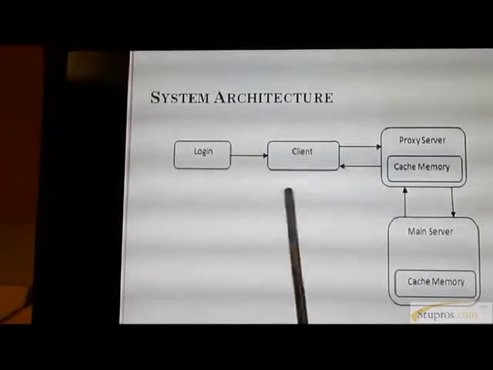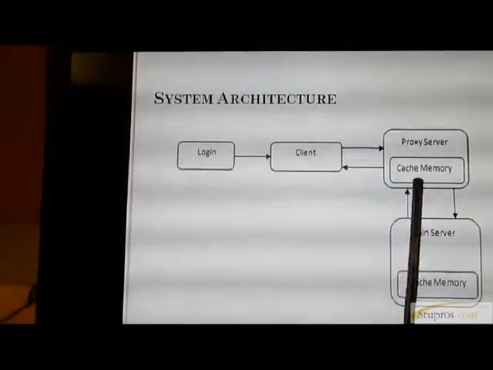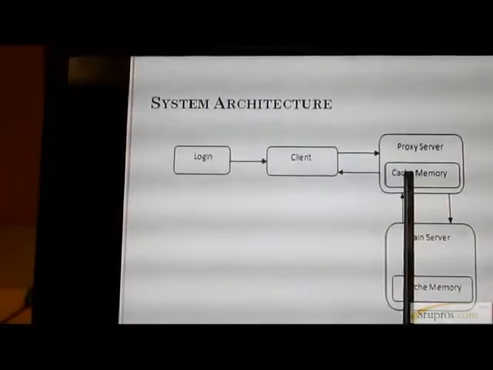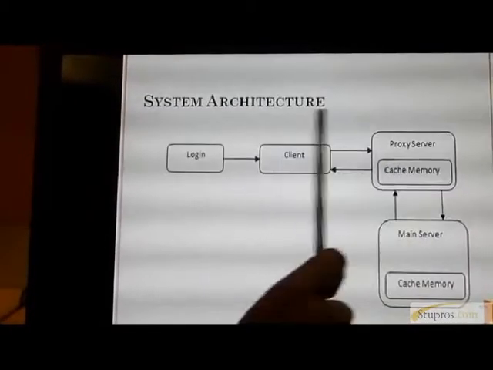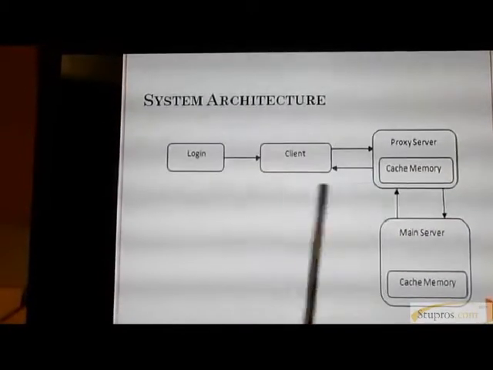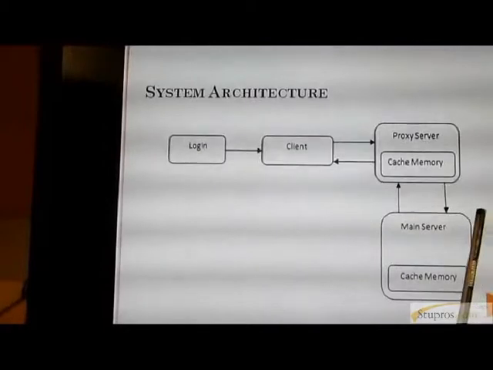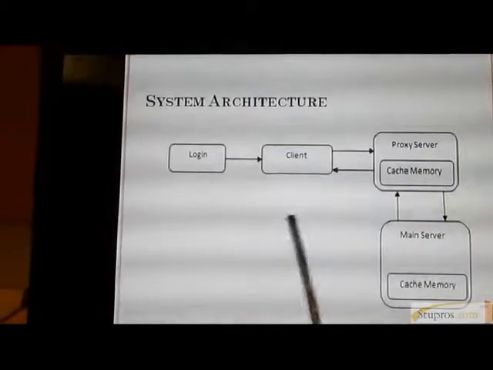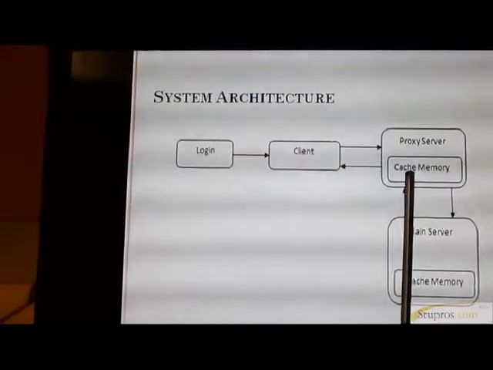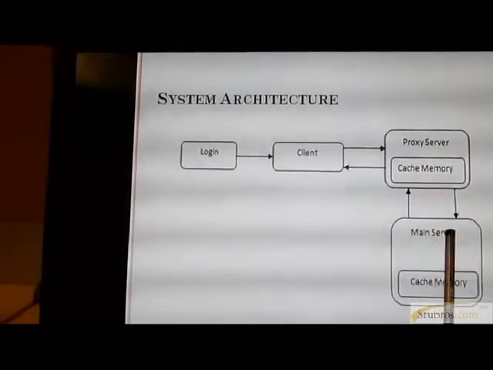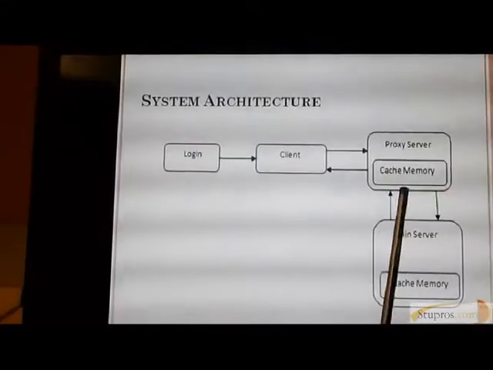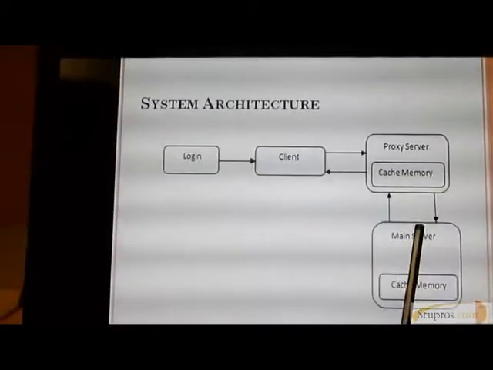Then again, when a client makes a request to the proxy server and that process was already given before, the proxy server gives the same client the stored response, and it will not go to the main server. When another client makes a request to the proxy server that it does not have, it will send it to the main server and the proxy server. This way, multiple processes are handled.